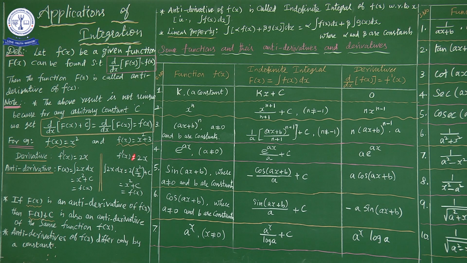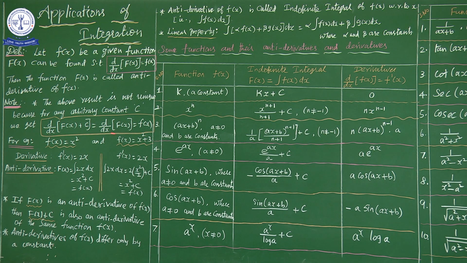Both functions give the same derivative, but the first function has no constant while the second has a constant, so after integrating we get the function without the constant. So after integration we have to add the arbitrary constant. If f of x is integrated, we get capital F of x as well as capital F of x plus c as an antiderivative of the same function f of x. So, as we intimated already, antiderivatives of f of x differ only by a constant.